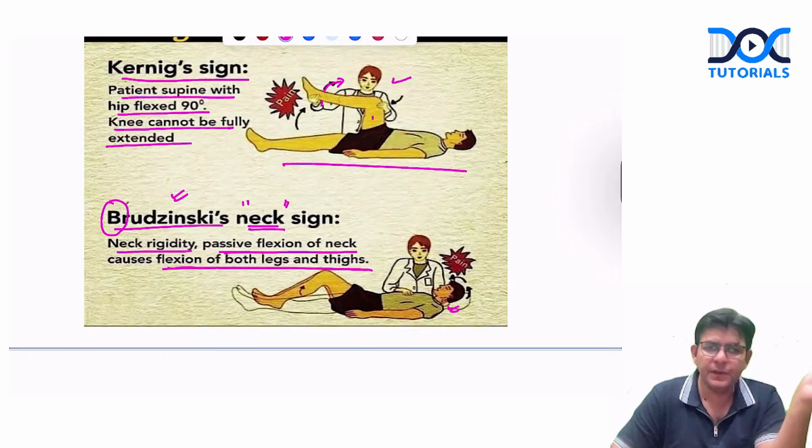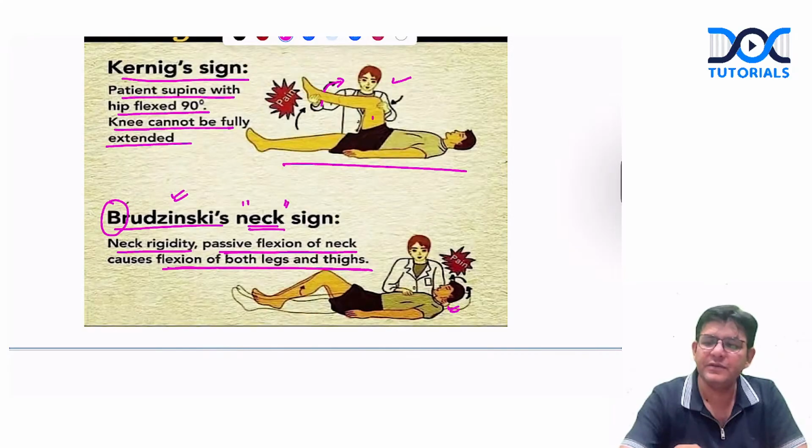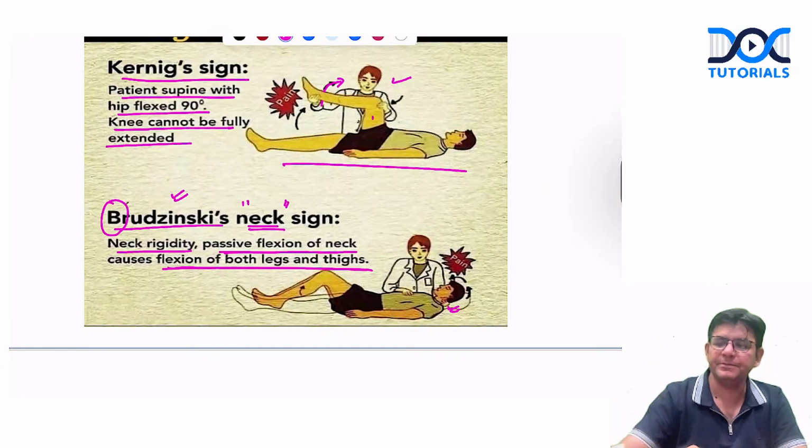And if you remember these particular signs in your exam, at least the examiner will get to know that you have studied well. They will be knowing that you have studied at least. Is it fine, guys? I suppose now this particular confusion of yours is over, that what is the Koenig sign and what is the Brudzinski sign?